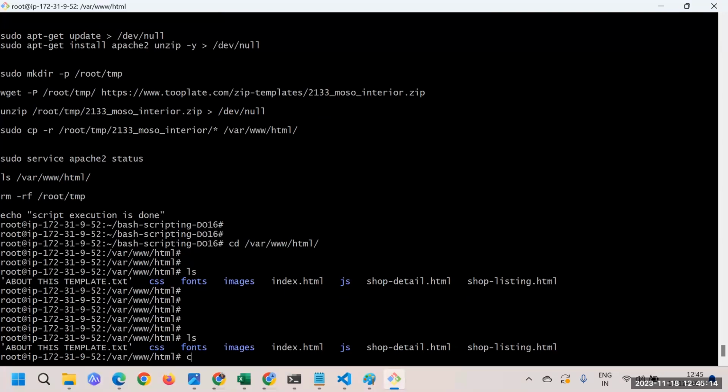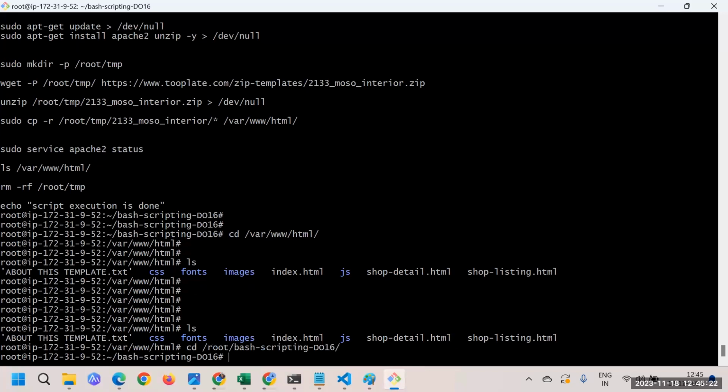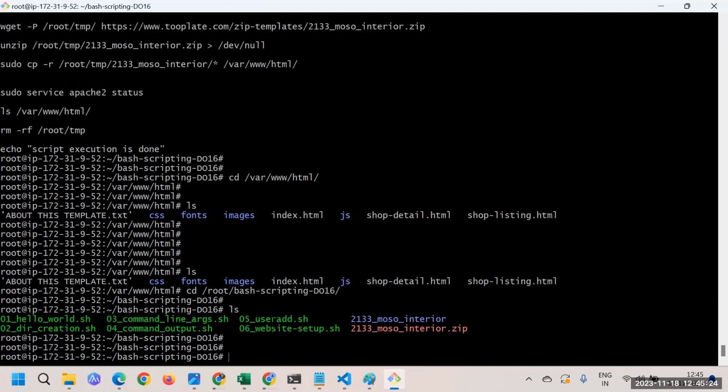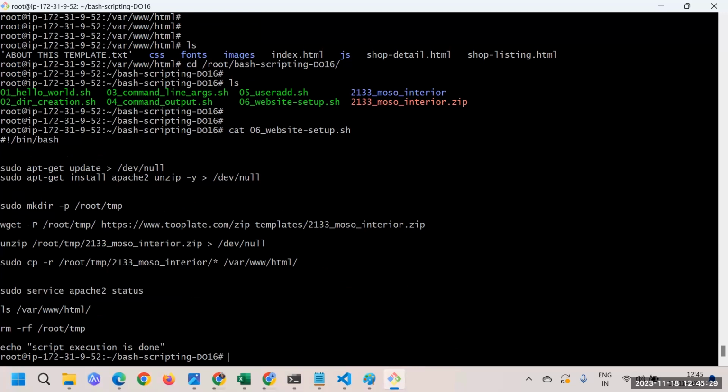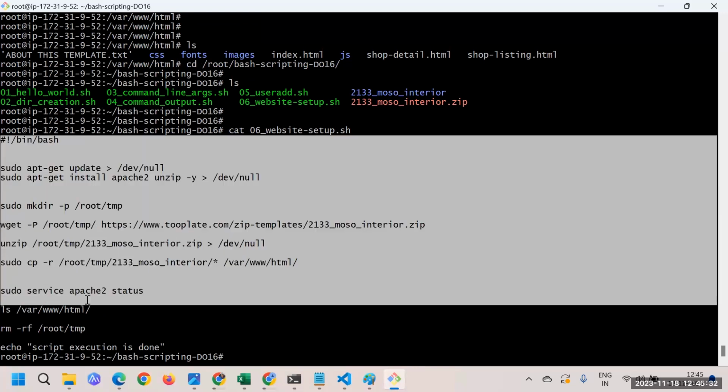So here if I go back to /root, and if I give you this particular script, that is cat 06, so you guys also should be able to run it directly, right? That is something we have done, that you guys also should be able to run this particular script as per your way.